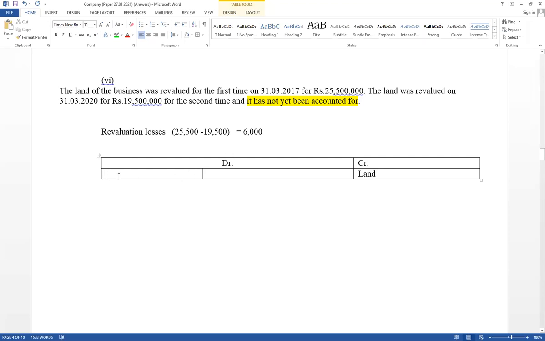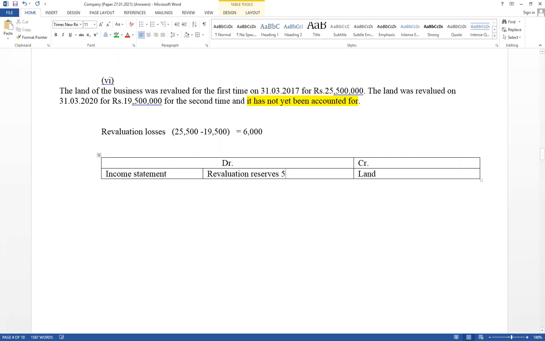Normally, a loss should be debited to the income statement, the profit and loss account. Income statement debit normally. But there was a previous year surplus available. Therefore, the amount equal to the previous year surplus should be debited to the revaluation reserves account. The trial balance has given the first time revaluation reserves of 5,000.